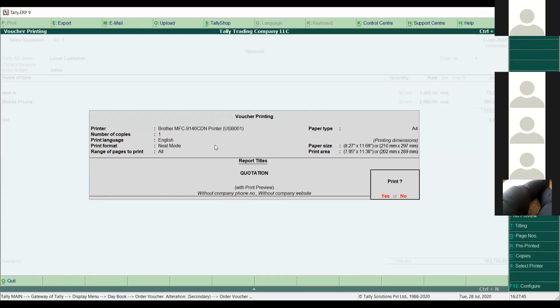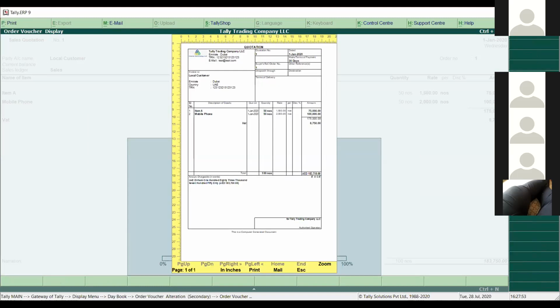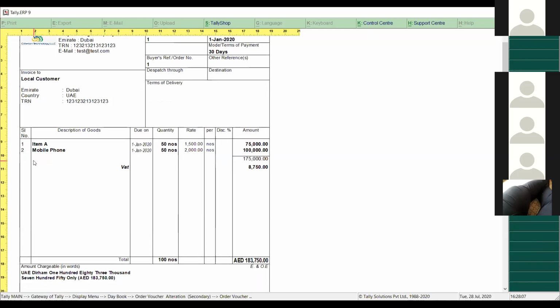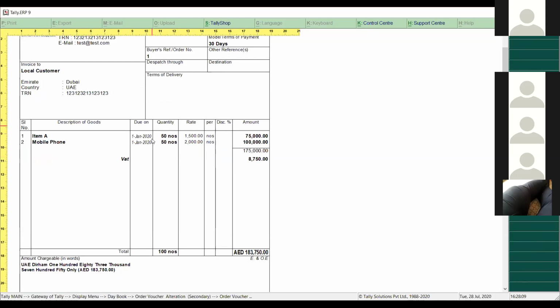It will ask me for the quotation. If you want to see the print preview, you can simply click Alt I for the preview and press enter. You can see this is my quotation. Tally Trading Company is the company name, then Emirate, then quotation number, date, due days, buyer's reference number, then the customer name, serial number, description of goods, due date, quantity, rate, discount column and amount, and a couple of other things are coming here.